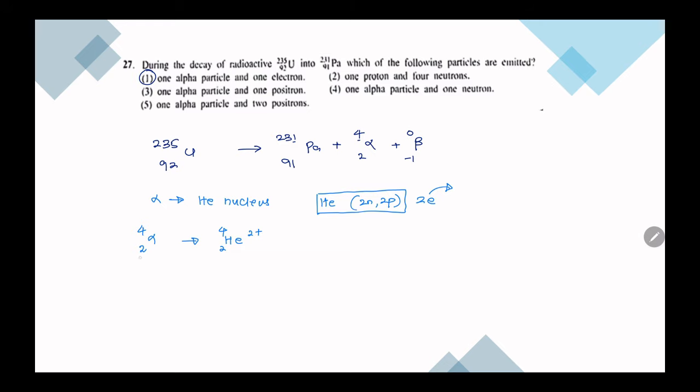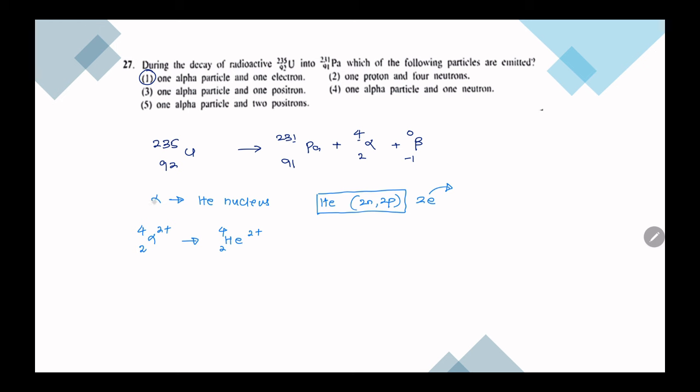Anyways, that number is 2, and here we have 4, which is the mass, and this one has charge plus 2. Okay, then what is this beta particle? Beta particle is actually an electron. An electron has almost 0 mass and has a charge, so that's an electron particle.